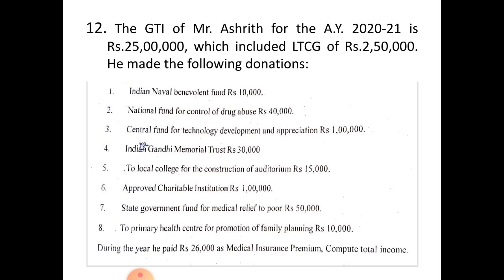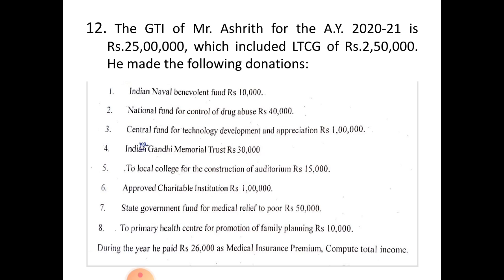To local college for the construction of auditorium 15,000. Approved charitable institution rupees 1 lakh. State government fund for medical relief for poor rupees 50,000. To primary health center for promotion of family planning rupees 10,000. During the year, he paid rupees 26,000 as medical insurance premium.